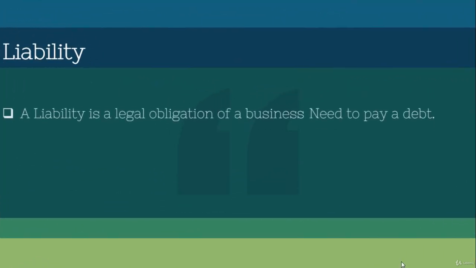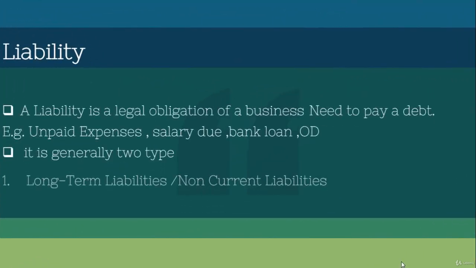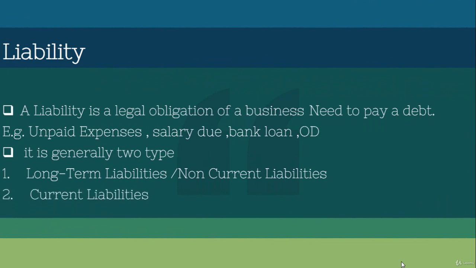Now we are going to look at what is the liability. Liability is a legal obligation of a business to pay a debt. It means that a business or organization needs to pay a debt. So those are the things called liabilities.